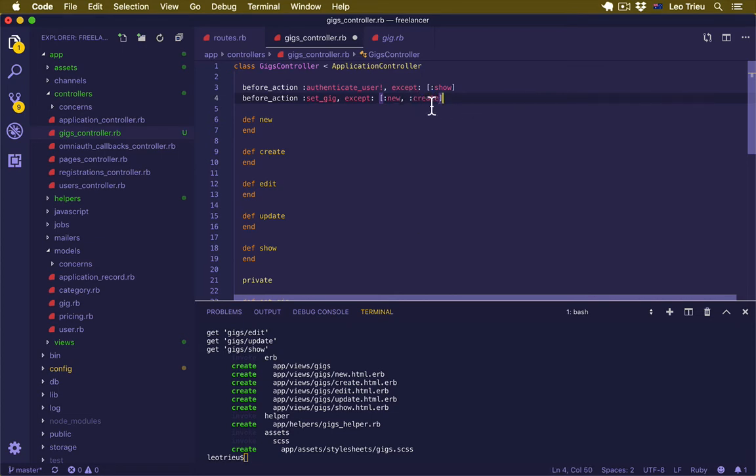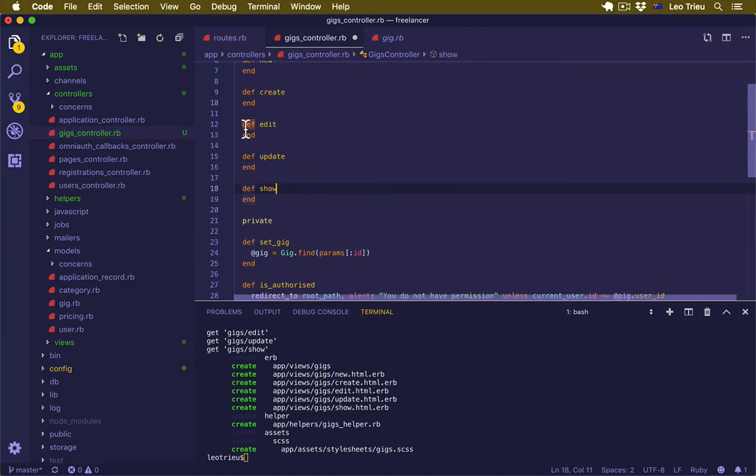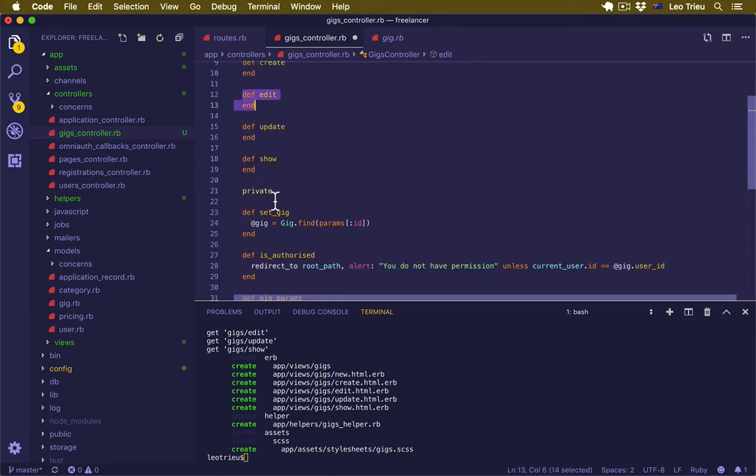For the new and create, you don't need to set the gig because you only need that for the edit, update, and show, because only those three need to get the gig from the database based on the ID passed through. If you want to edit the gig, you need to know the gig's ID. The same thing with show. If you want to show a gig, you need to know the gig ID. So that means before you run the edit, you need to run this one first to get the gig object.